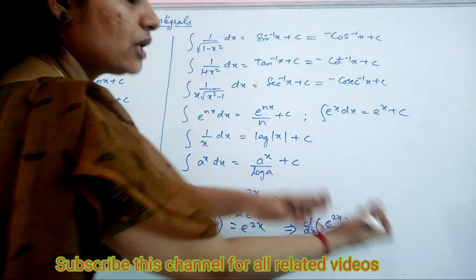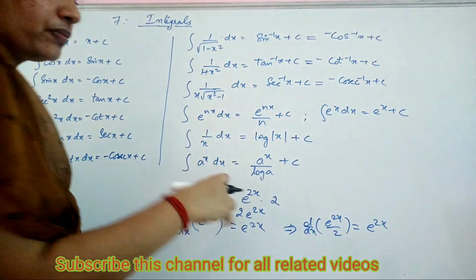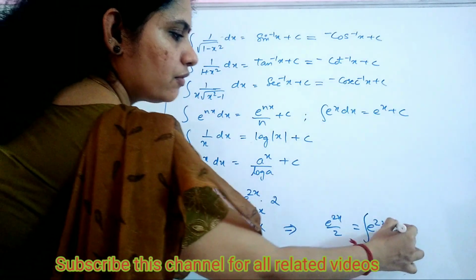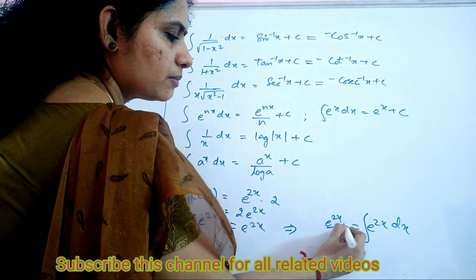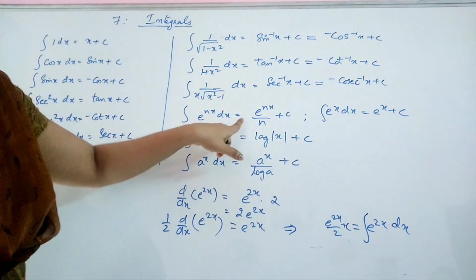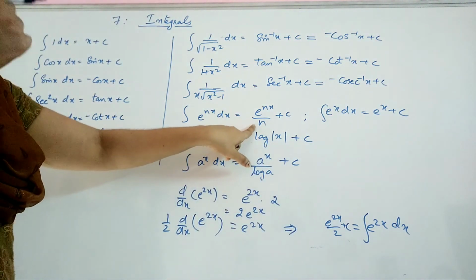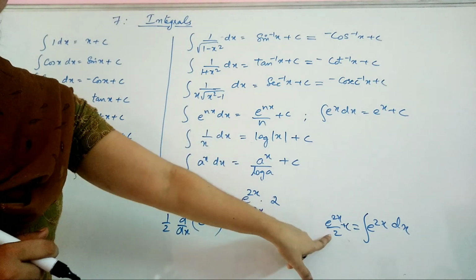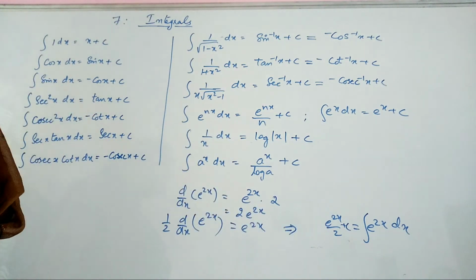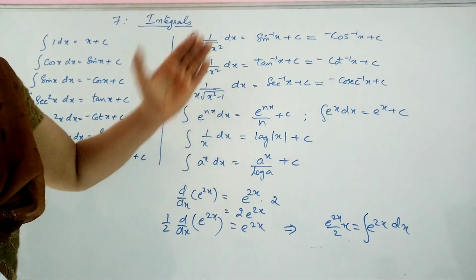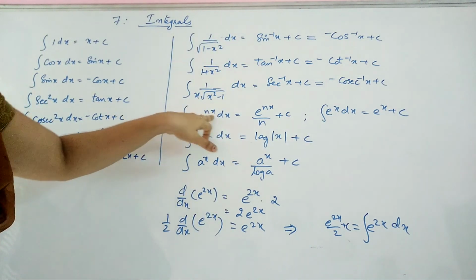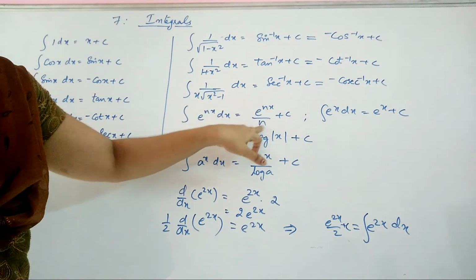So when I take the integral of dx, this will give you this plus c. So this is what comes as denominator. Understood? For derivative it is multiplication, for integration it is division. The derivative should be written in the denominator. So integral of e raised to nx dx is e raised to nx by n plus c.